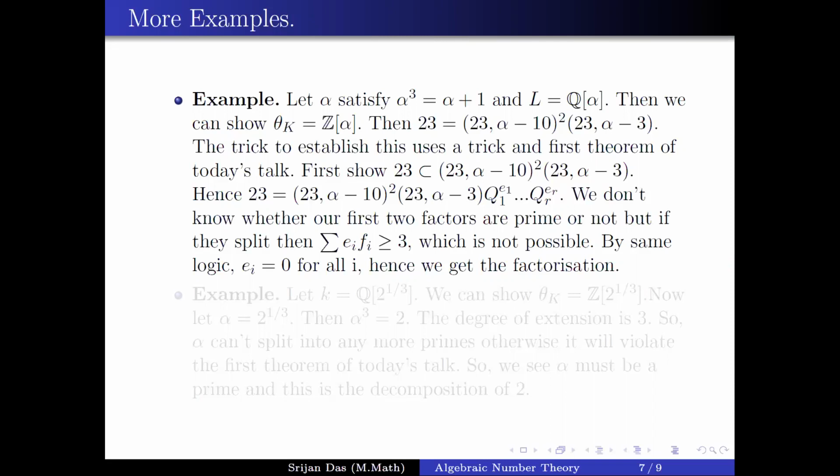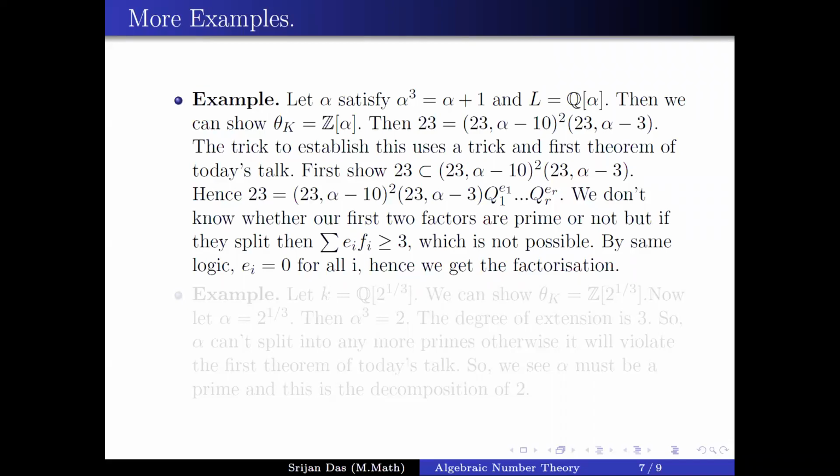So what are we going to do? First, we're going to calculate that 23 is inside the right hand side. So the prime 23 will be inside the product of these two prime ideals, that you can check. As we see in the factorization of primes in Z, here you can also guess (23, alpha minus 10).